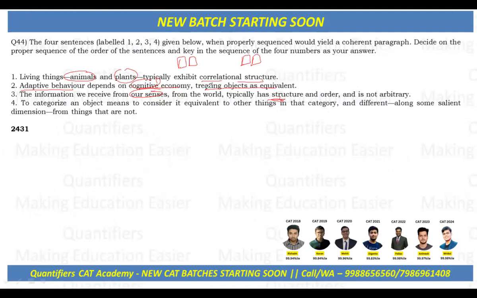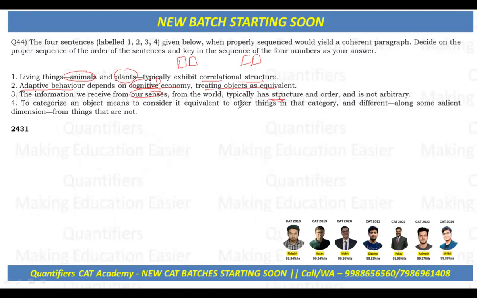It tells us that sensory input is required to group things into meaningful categories. Now, to categorize an object means to consider it equivalent to other things in that category and different along some salient dimensions from things that are not.